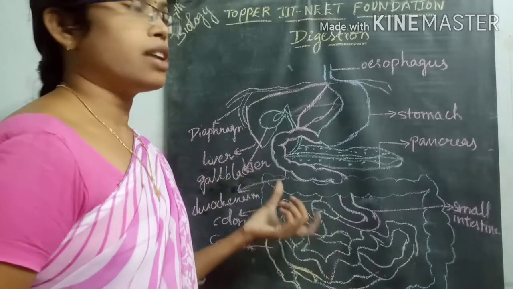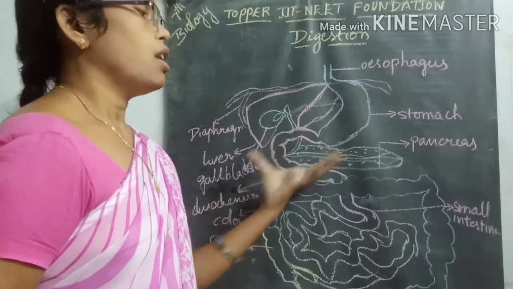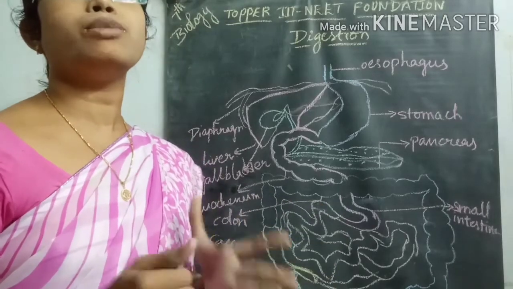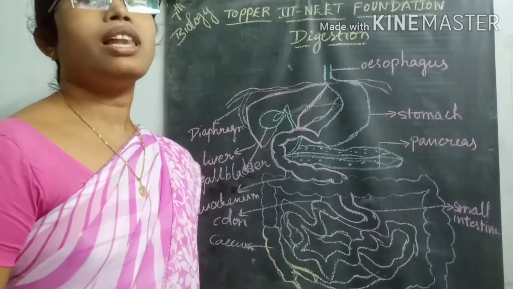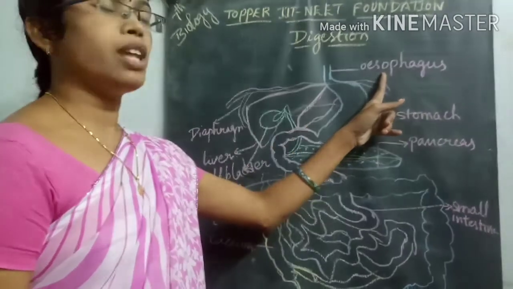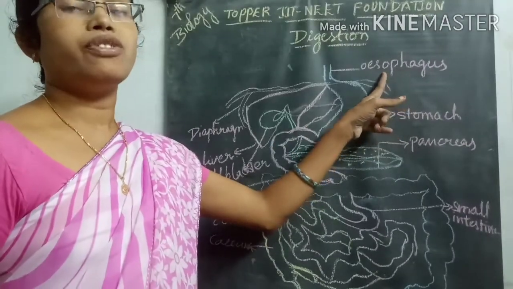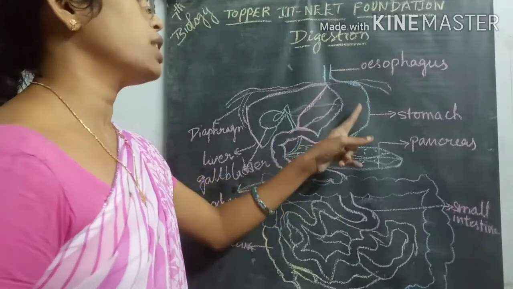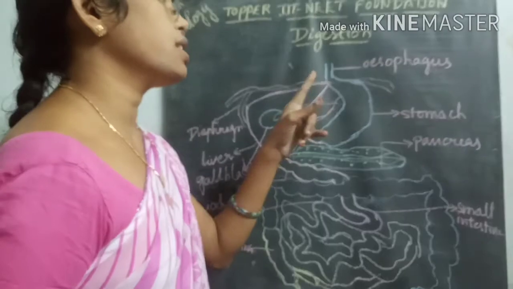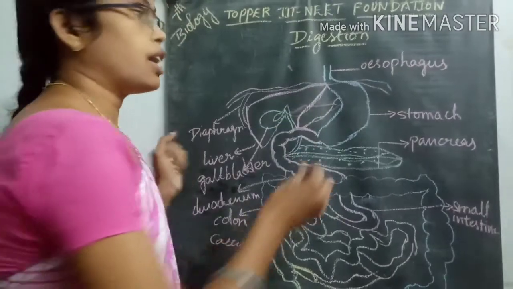After that, we are going to discuss how further digestion or movement of the food material takes place. From the esophagus, the food material slowly moves into the stomach. In between the esophagus and stomach, there is a regulating valve.